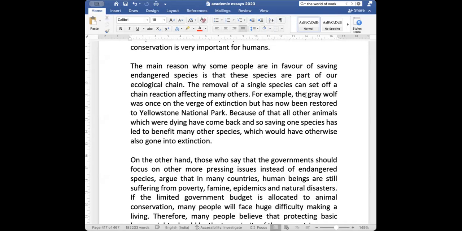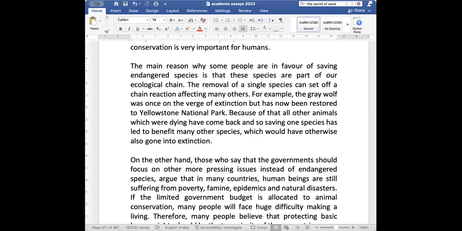Now it's a very long example if you have to put it in detail, but I have just condensed the example. The grey wolf in the Yellowstone National Park was on the verge of extinction. What happened? Their numbers became very less. So these wolves eat elk. Elk is an animal, and elk numbers grew because the gray wolf numbers became very less.